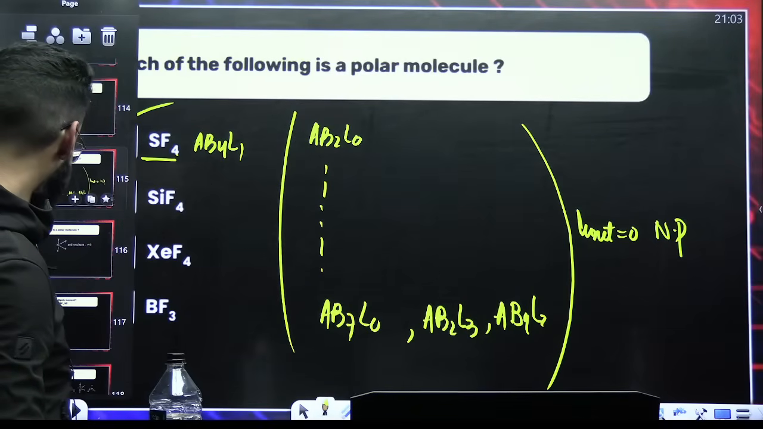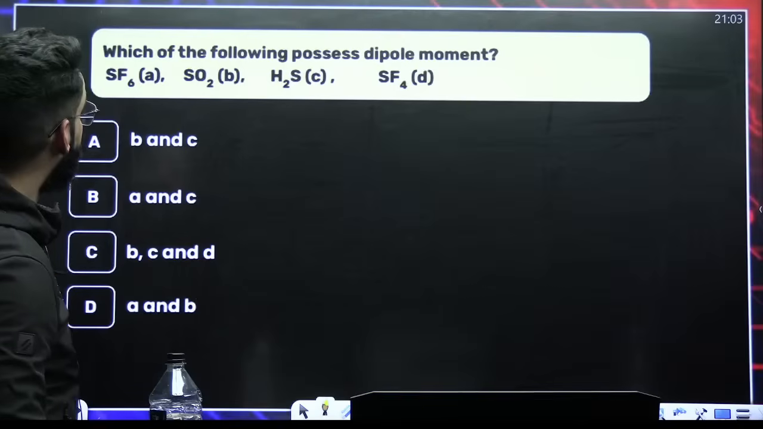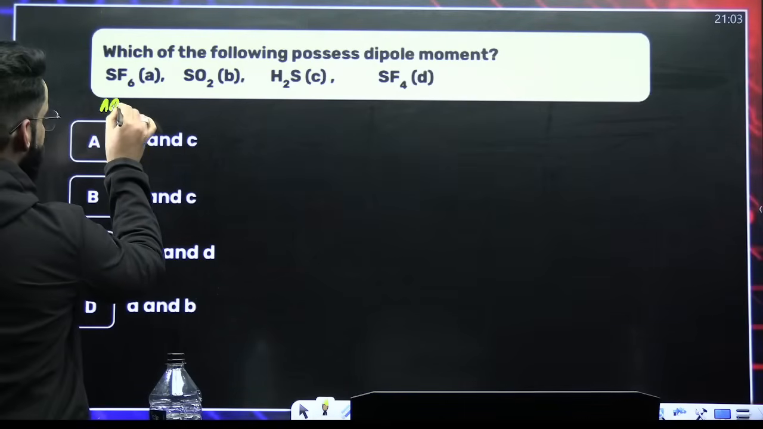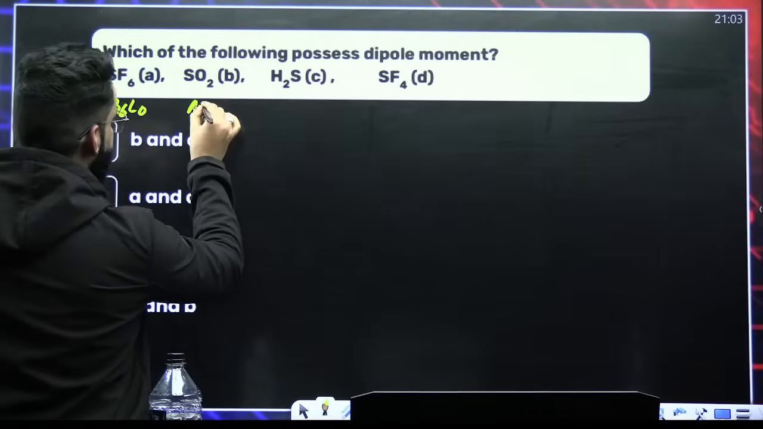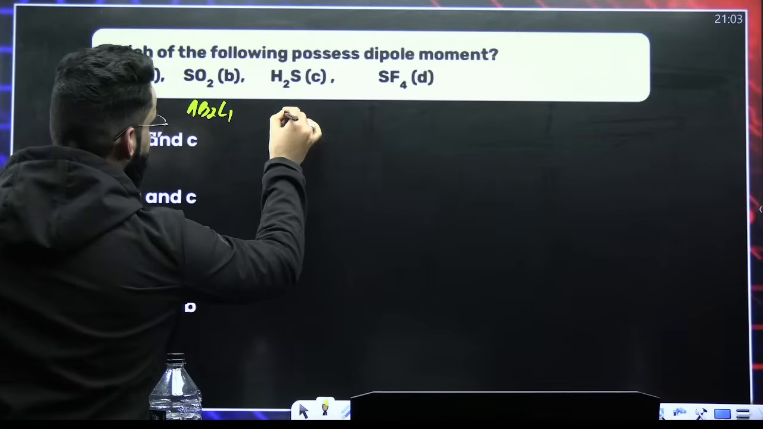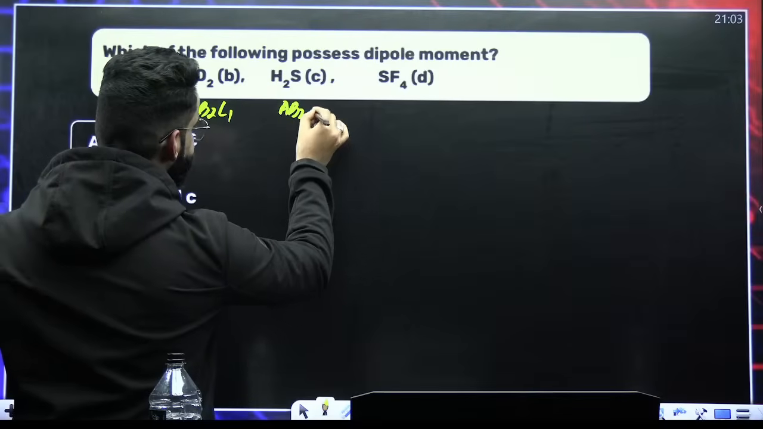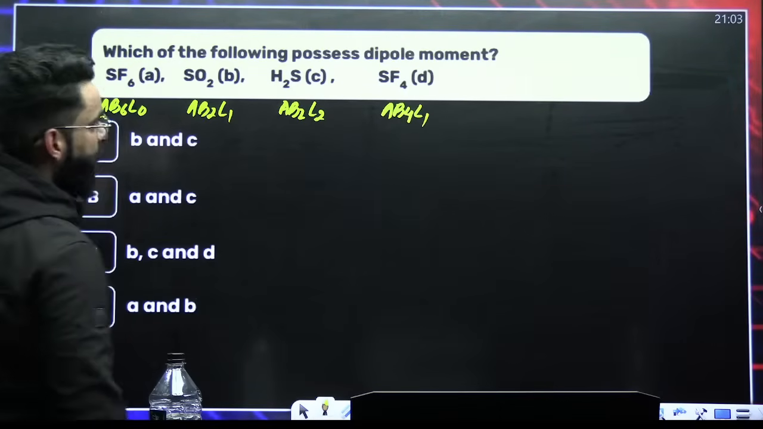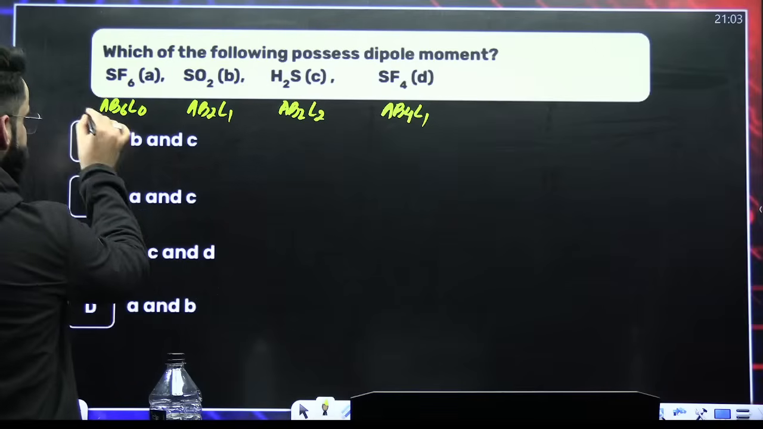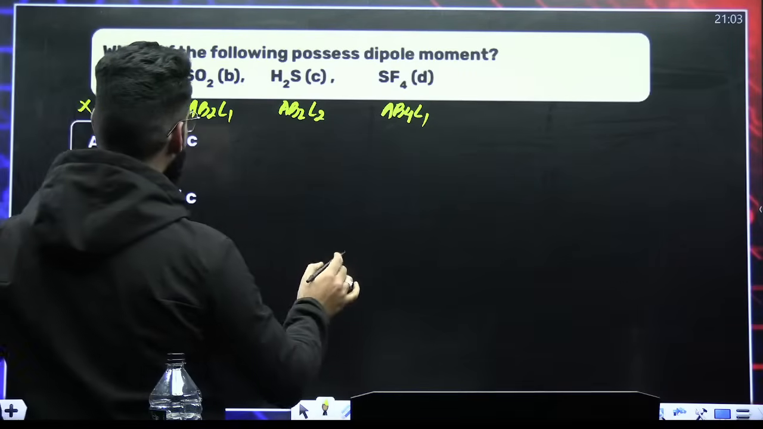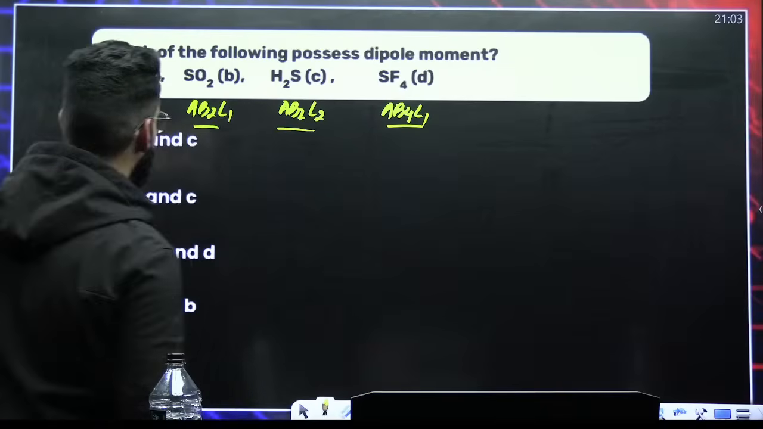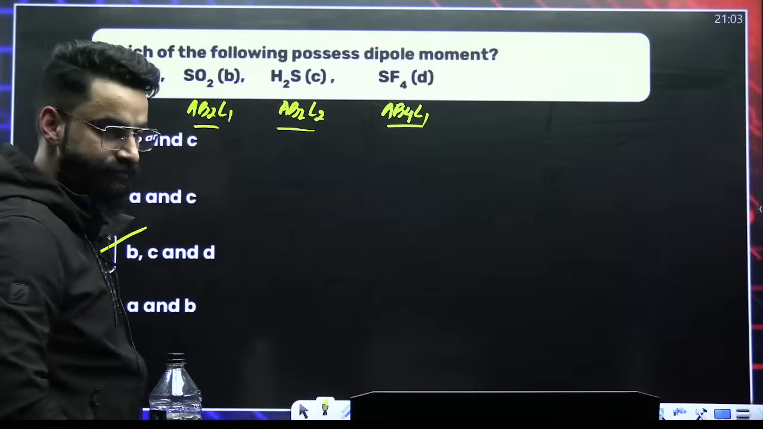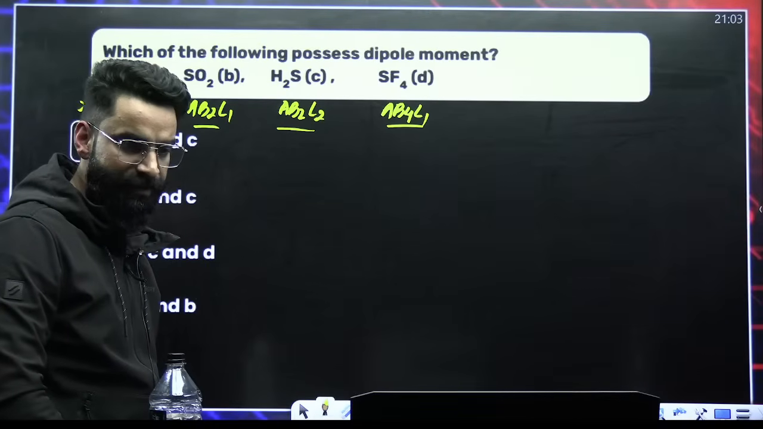All this we have discussed in detail yesterday, guys. Which of the following possesses dipole moment? SF6 is of the type AB6L0. SO2 is of the type AB2L1. This is of the type AB2L2. SF4, AB4L1. See, AB6L0 does not possess the dipole moment. All the others, they possess the dipole moment. So B, C, D, they possess the dipole moment.